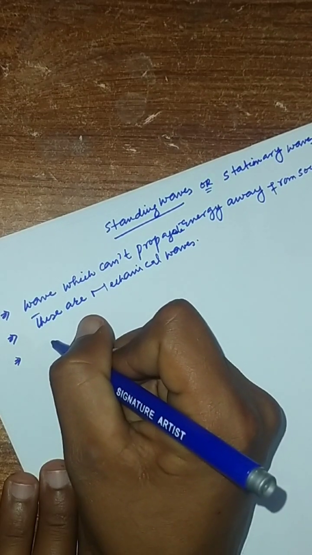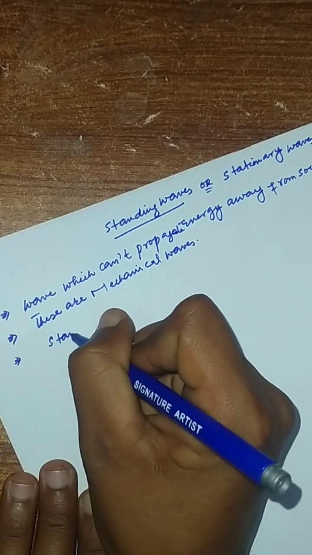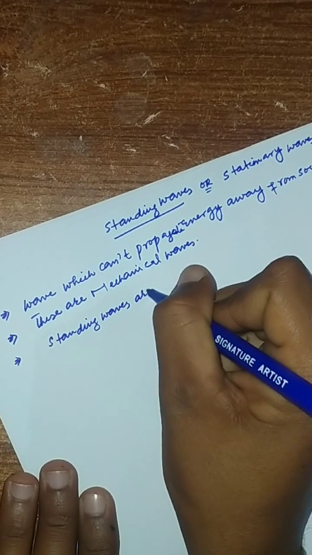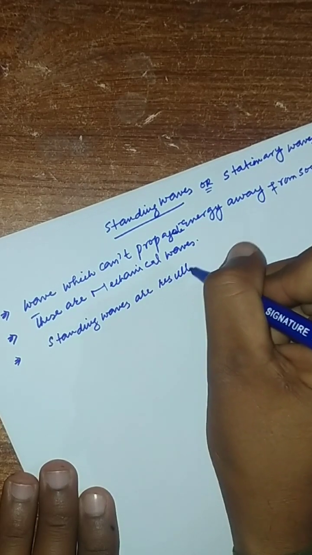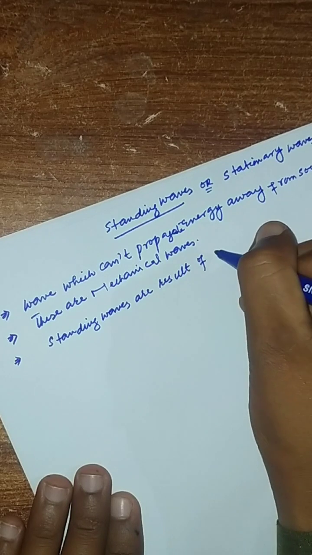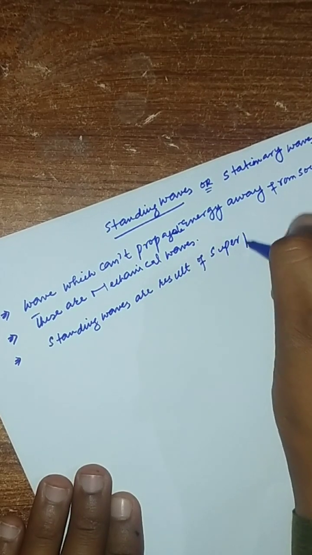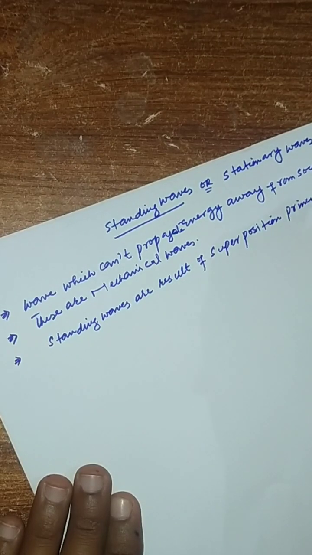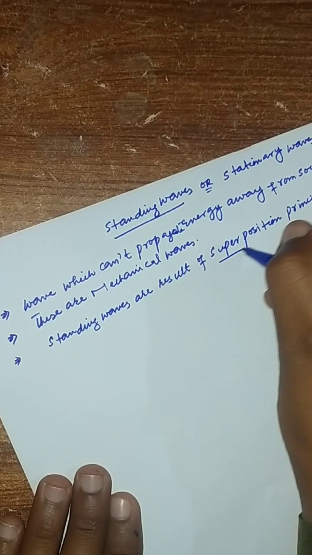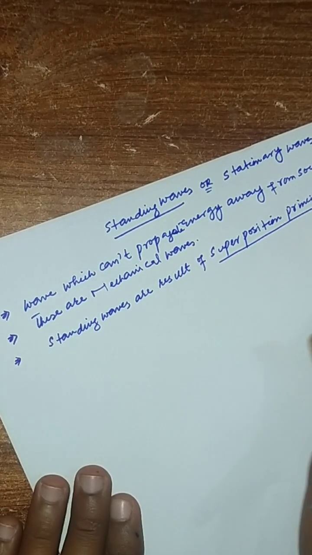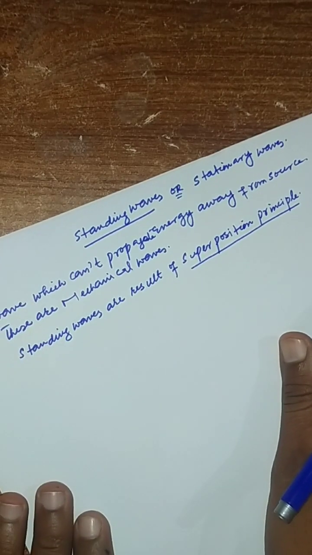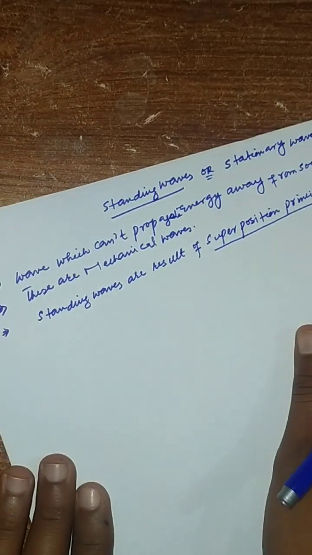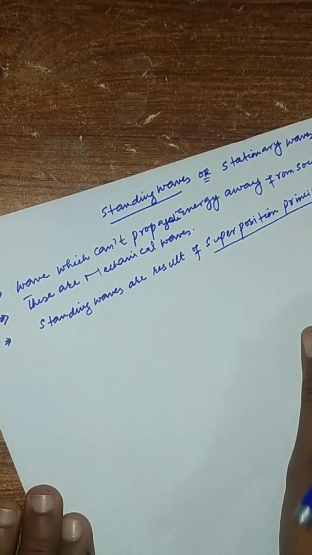So standing waves are the result of the superposition principle. What is the superposition principle? Interference of two waves, that is called the superposition principle. When two waves superimpose on each other and affect each other, that process is known as superposition.